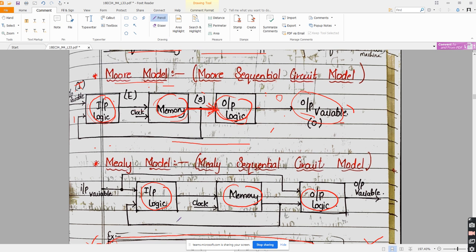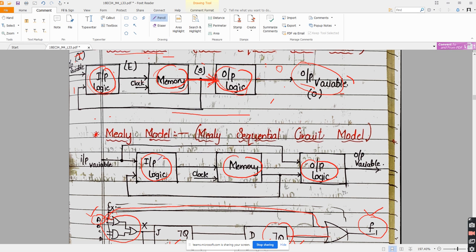Understanding? Whereas in the Mealy model, the diagram is entirely the same. Only one path extension is there, at this point: the input variable is now fed over to the output logic. So here the output logic depends even on the input variable, and it also depends on the state of the memory. Getting everyone? All of you understanding? Yes, sir. Input variable I, then excitation variable E, then state S. So this is the output variable O. Here the output logic gets input from S and even from I. Getting?